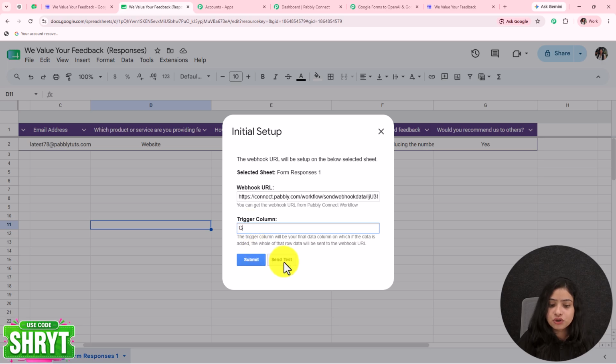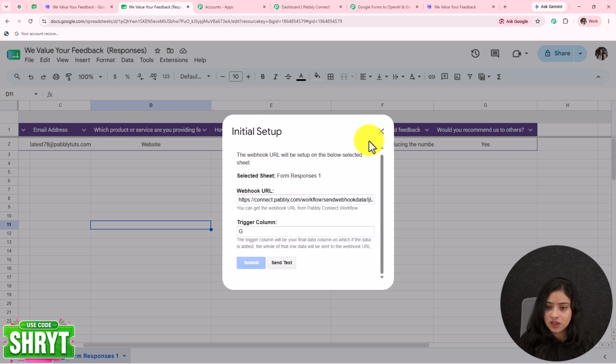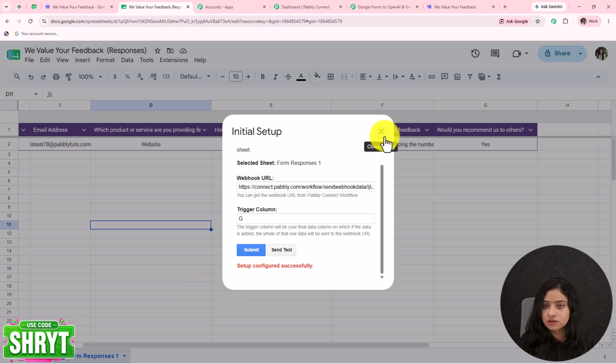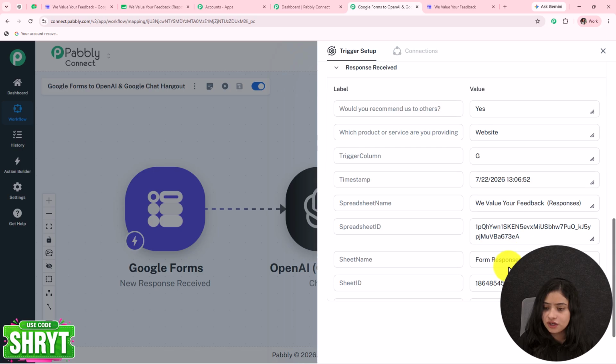Okay, now I'm going to click on send test to send the test response that we have in the row number 2 towards Pabbly Connect. As the test data is sent, let's submit the response and the configuration is set up. So let's click on cross. We'll go back towards Pabbly Connect. And here we got the response.